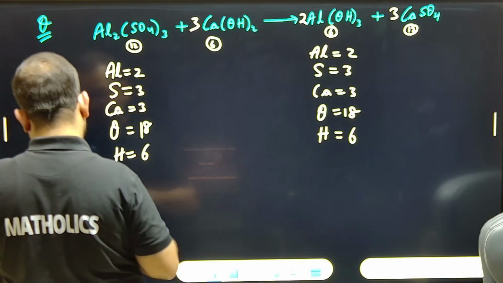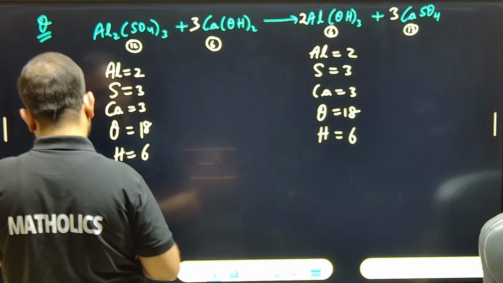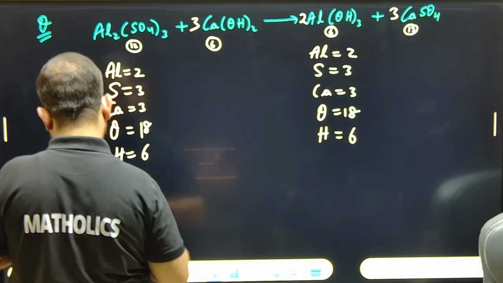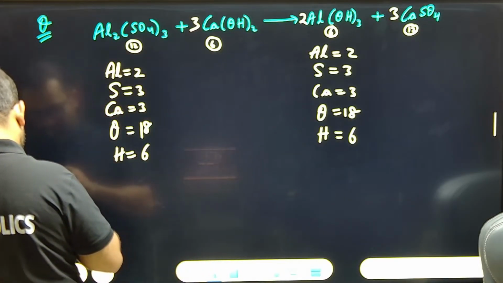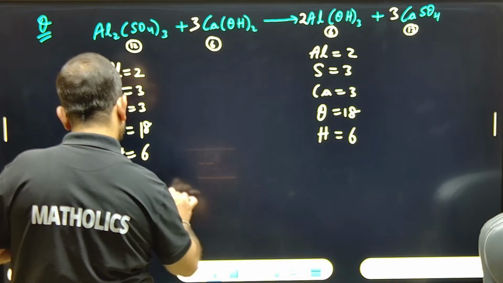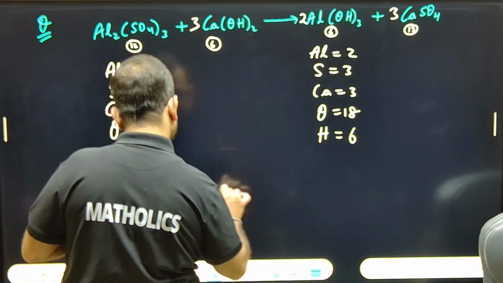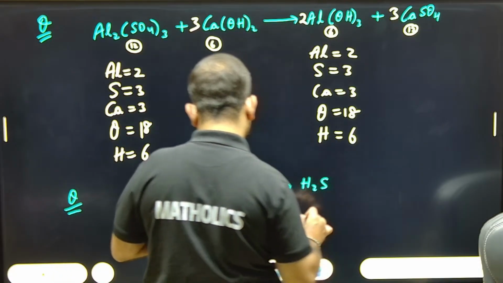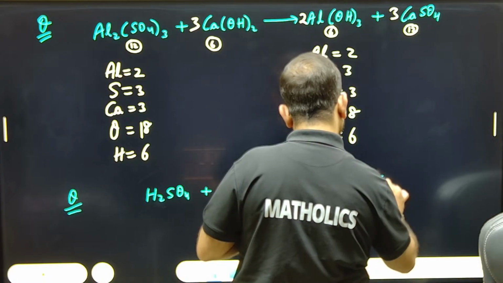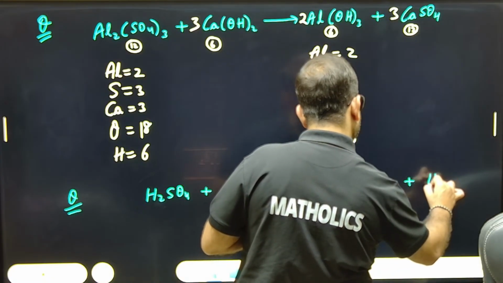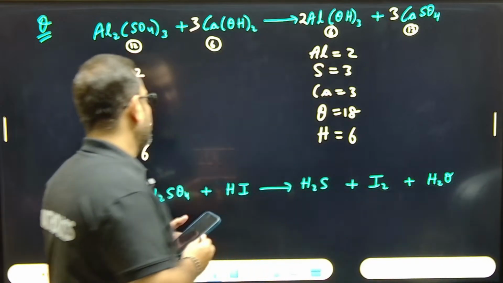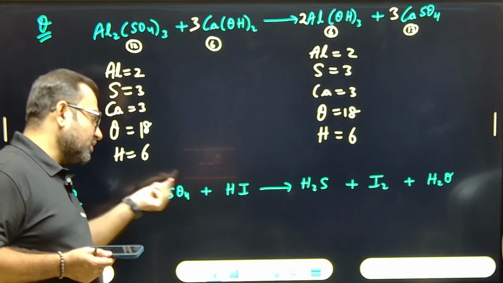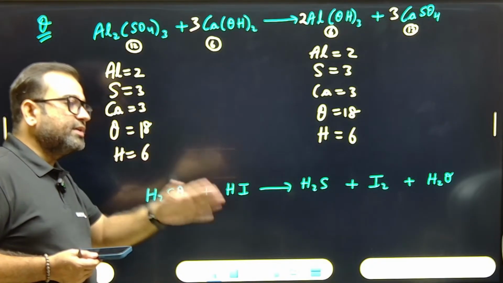Okay, solve this. Sulfate. No, I'm fed up with sulfates. C6H6O2 plus O2. Okay. H2SO4. This is sulfuric acid. This plus hydrogen iodide gives H2S, hydrogen sulfide gas, plus I2, iodine gas, and plus water. Balance. First, out of sulfur, oxygen and hydrogen, these 3 elements are there. Oxygen, hydrogen are to be treated at the end.